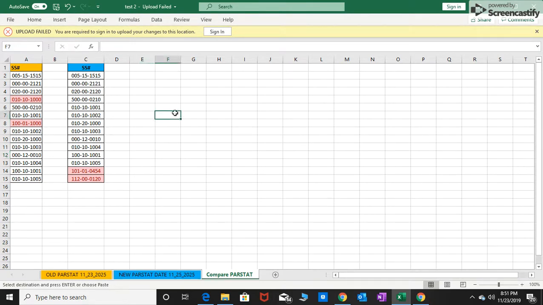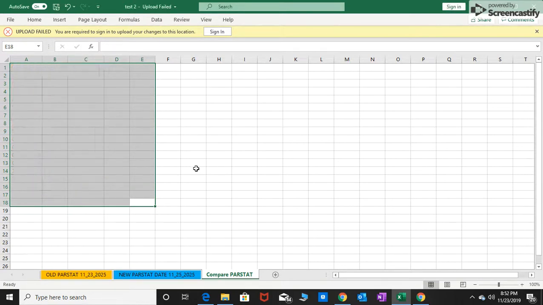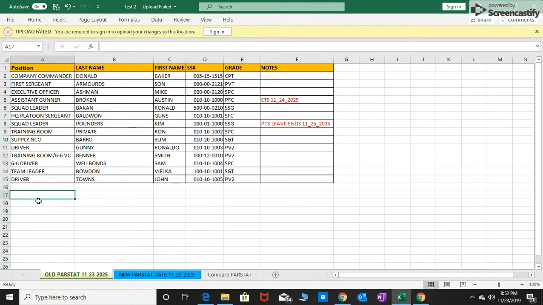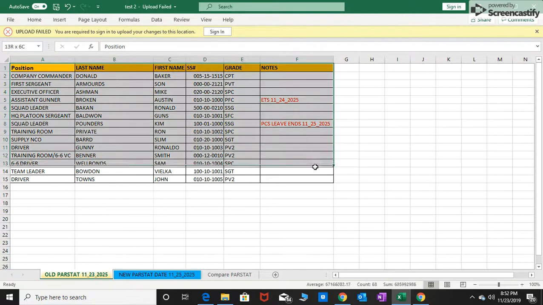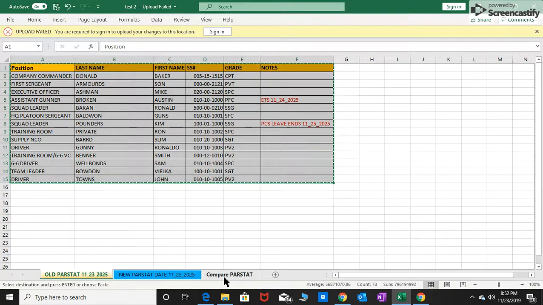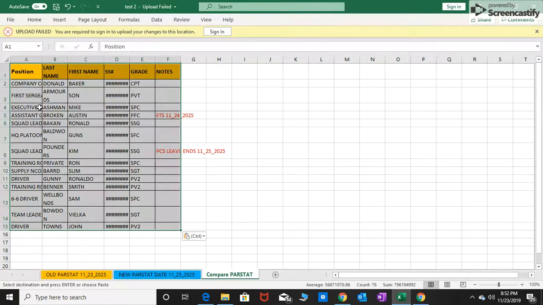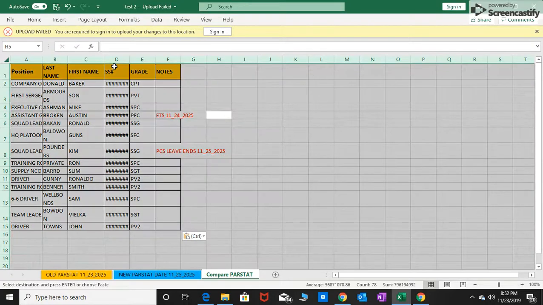Alright, let's try a little different. Let's delete it. You can also include all your data. So let's highlight all the data on your PARSAT, which is not feasible. Let's try it. Paste. Let's fix it.